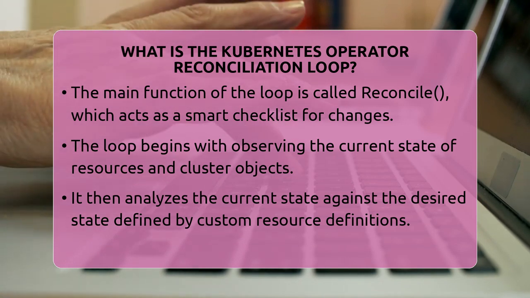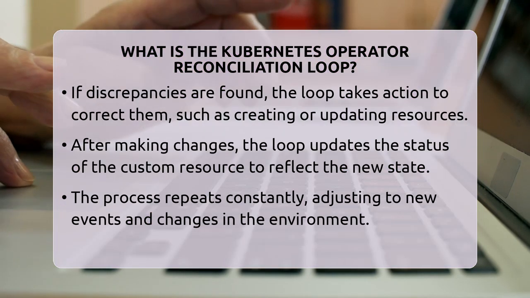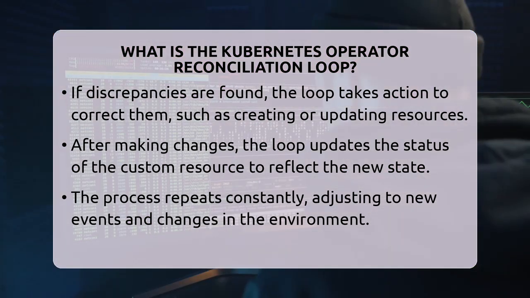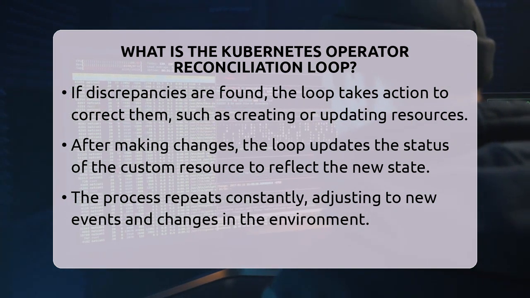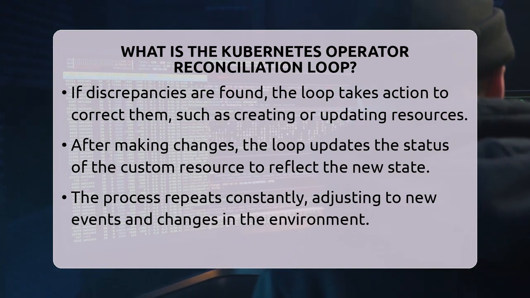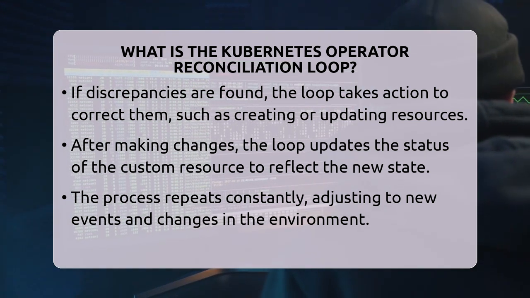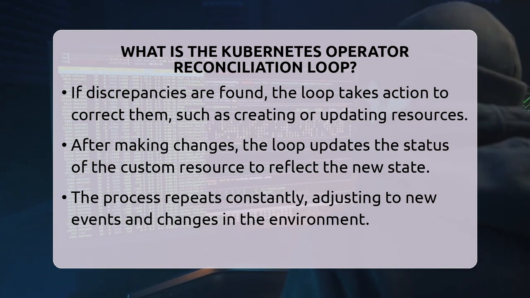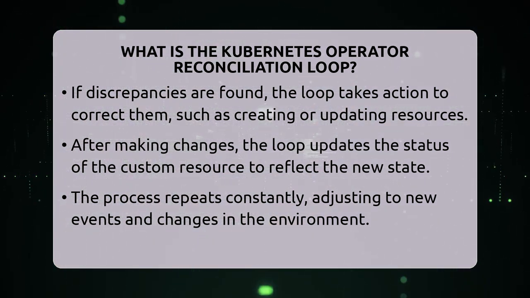Acting involves making the necessary changes to bring the cluster into the desired state. This could mean creating new pods, updating configurations, or deleting outdated resources. Once the changes are made, the loop updates the status of the custom resource to reflect the new current state. This process repeats over and over, constantly adjusting to new events and changes.